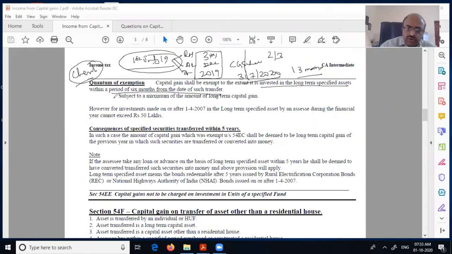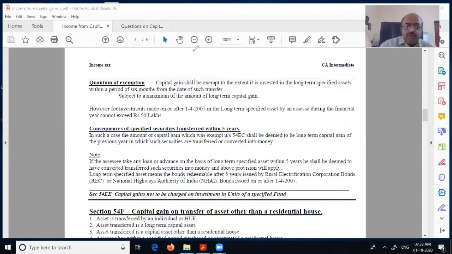What do you have to invest? Generally a long-term capital asset, which are certain bonds, and you have to hold them for at least 5 years. But there's one more limitation here: the amount of investment in that bond is limited to 50 lakhs. That means the maximum exemption you will get is only 50 lakhs. Earlier it was the full amount. Later on they restricted it to 50 lakhs.